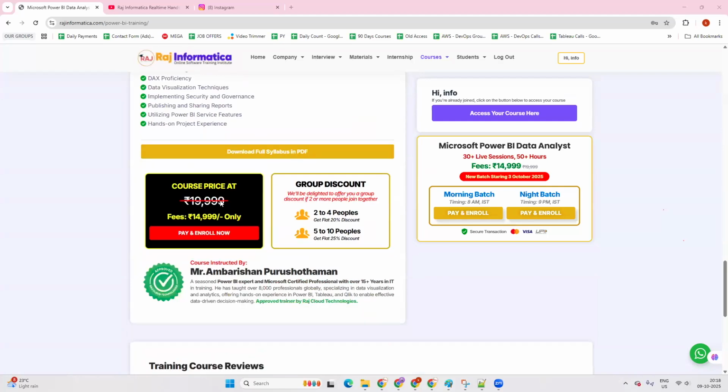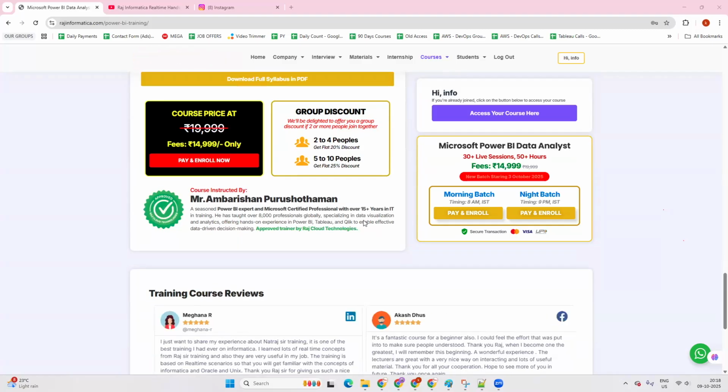Okay, and about the course price, the actual course price is 19,999, but the fee from Raj Cloud Technologies we are offering is 14,999. And there is some special offer available today. At the end of the session, we are going to reveal the special price as well, so stay connected to get this special price. Group discounts are also available. If you people are joining group-wise, you can get an extra discount as well. And this is the profile of your trainer. All these things you can get on this page.